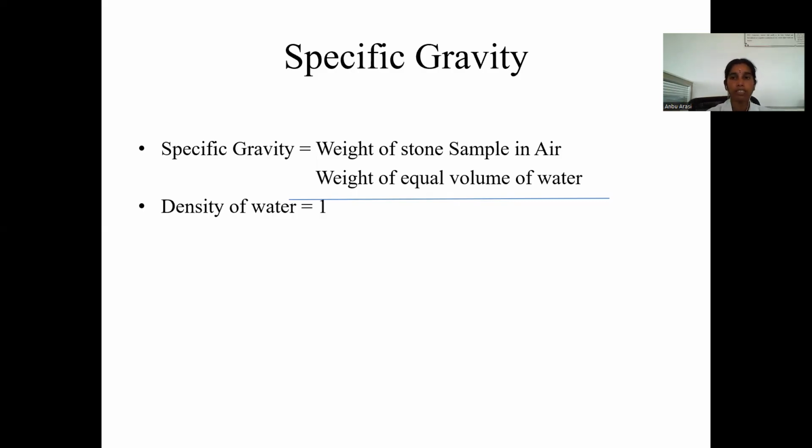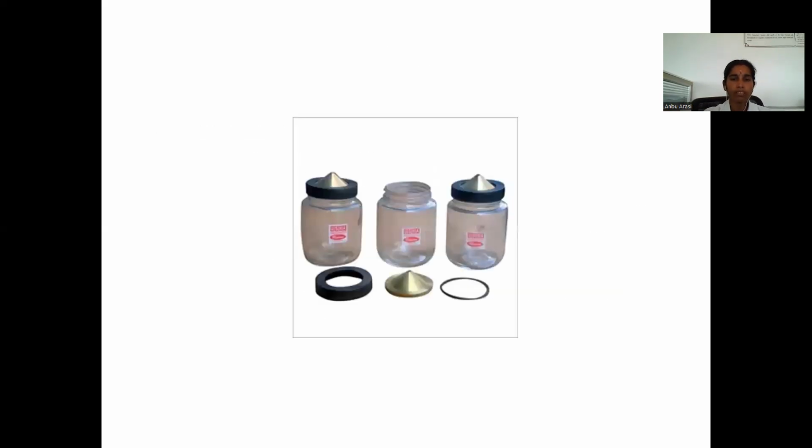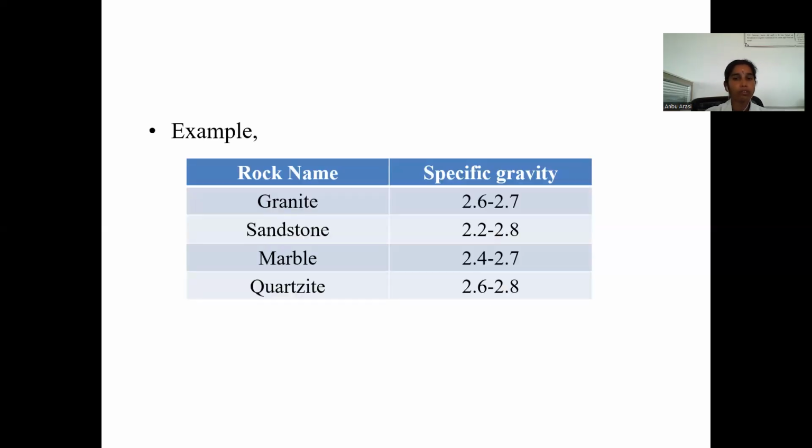To find specific gravity, they use a pycnometer bottle. This is the pycnometer bottle. This portion is called the conical cap. Specific gravity of some examples: granite 2.6 to 2.7, sandstone 2.2 to 2.8, marble 2.4 to 2.7, quartzite 2.6 to 2.8. These are the specific gravity values of these metals. Specific gravity has no unit.